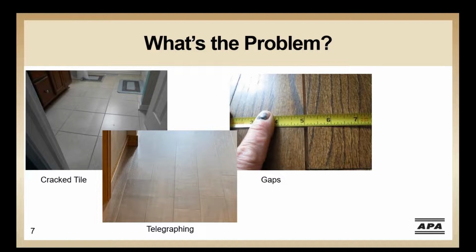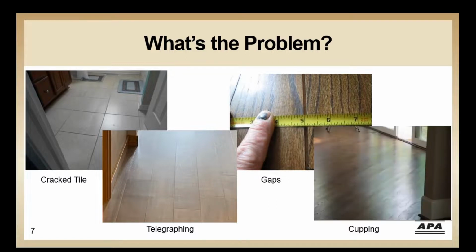Gapping between the hardwood floor joists. Some of these gaps may be minor and open and close with seasonal changes of moisture, but they also may be larger and align with subfloor or underlayment edges. Large gaps may not close with a seasonal change in moisture. Cupping of hardwood flooring, where the hardwood planks are curved up or down, creating an irregular surface. Squeaks of the floor finish are also a possibility.